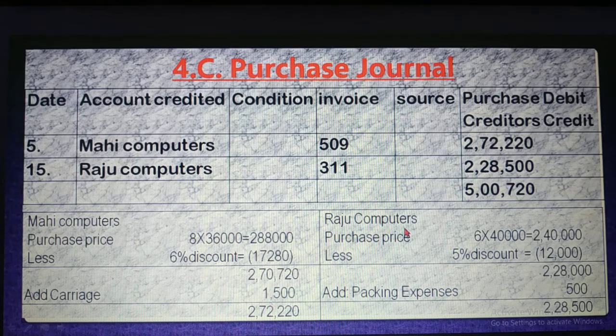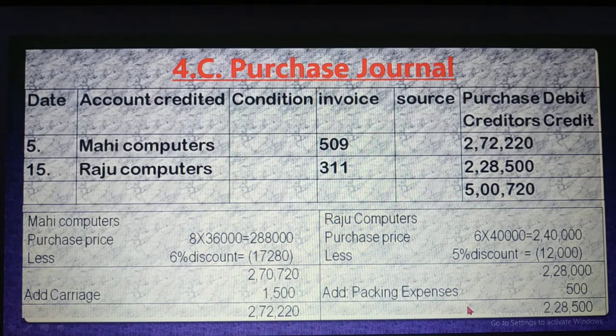Now Raju Computer, purchase price: 6 computers at 40,000 each, so 2,40,000 is the purchase price. Then less 5% discount, it is 12,000. 2,40,000 into 5 divided by 100. So if we subtract, then it is 2,28,000.